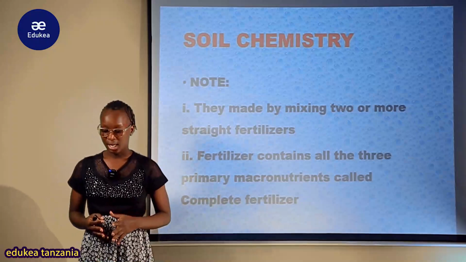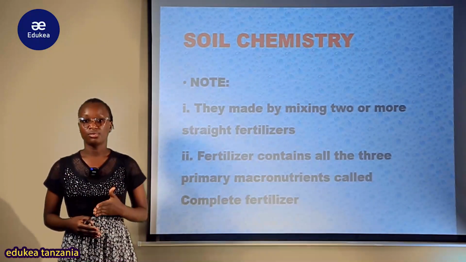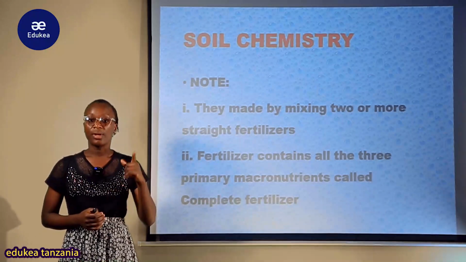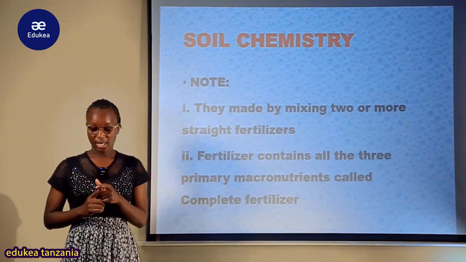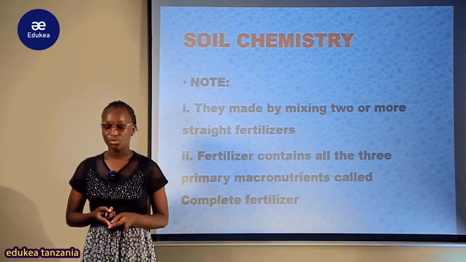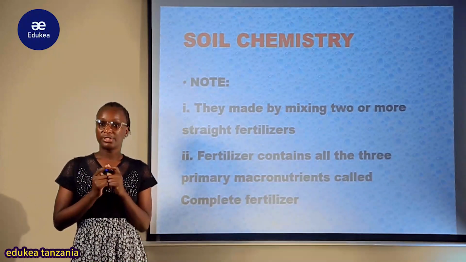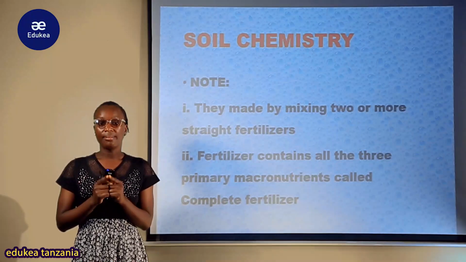Kwamba sasa tuliona kwenye zile categories tulikuwa na straight fertilizer na hizi compound fertilizer. Kwamba kumbe kwenye compound fertilizer yenyewe is made up of mixing two or more straight fertilizers. Kama straight fertilizer tuliona kwamba it's made up of a single primary micronutrient.